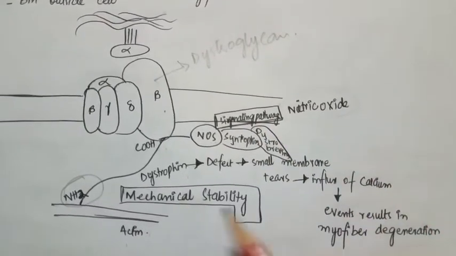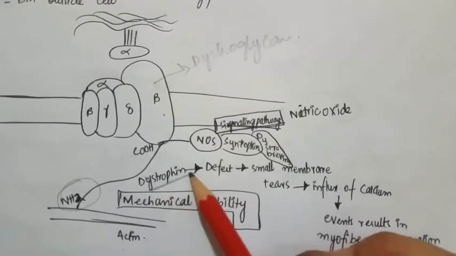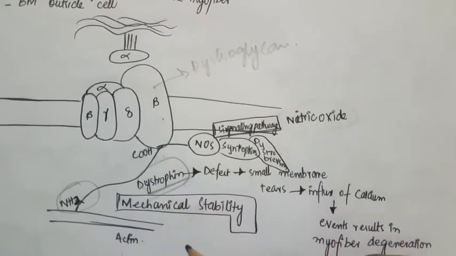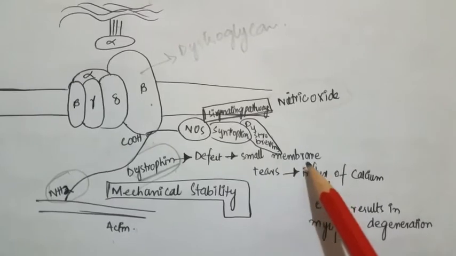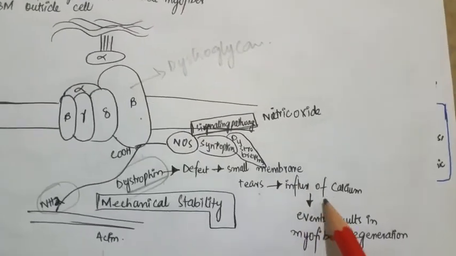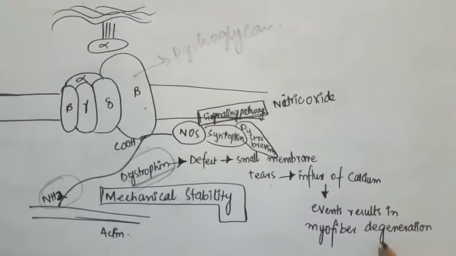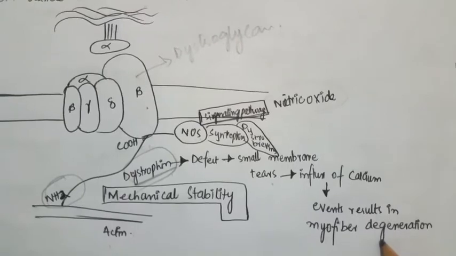But when there is a damage, or the complete absence, or a truncated version of the dystrophin molecule, it will result in small membrane tears. These small membrane tears will result in the influx of calcium and a number of events, which ultimately cause the myofiber regeneration.